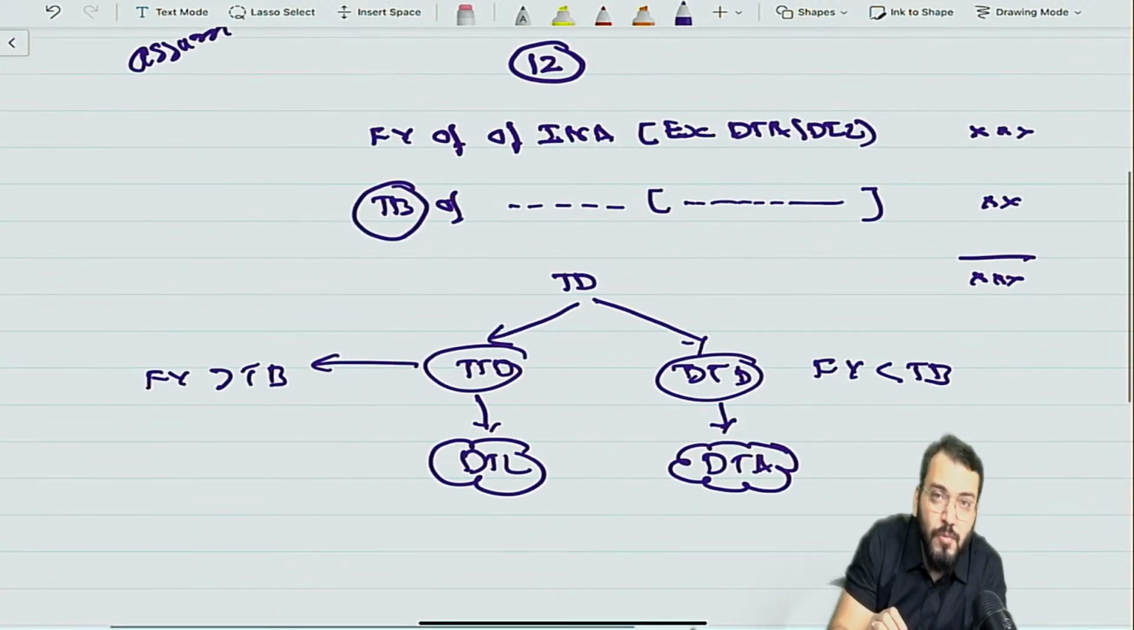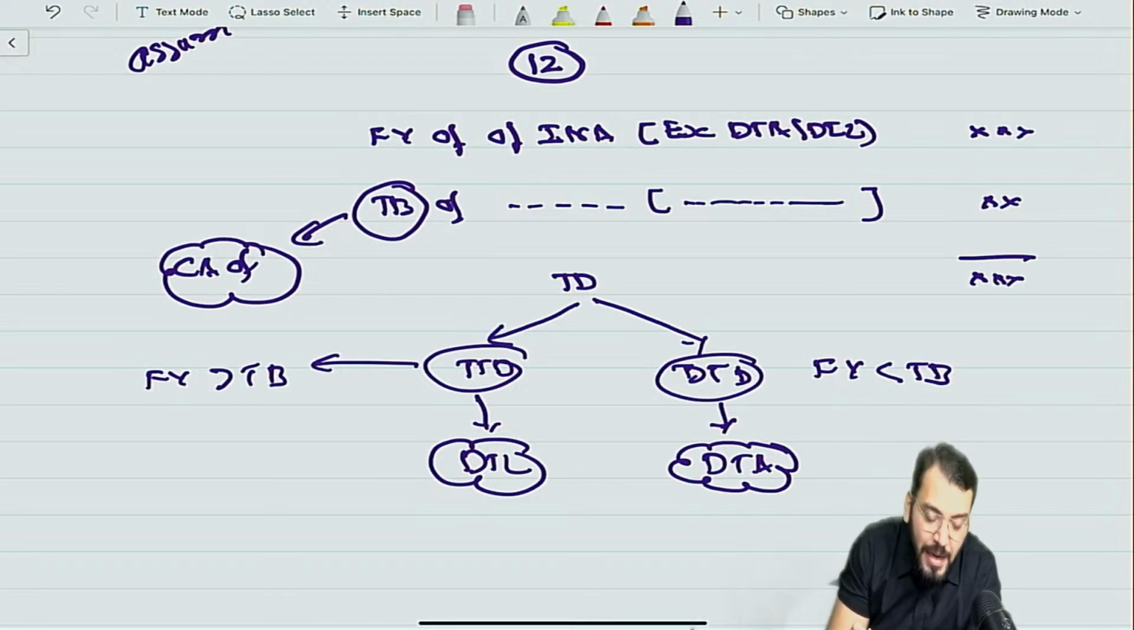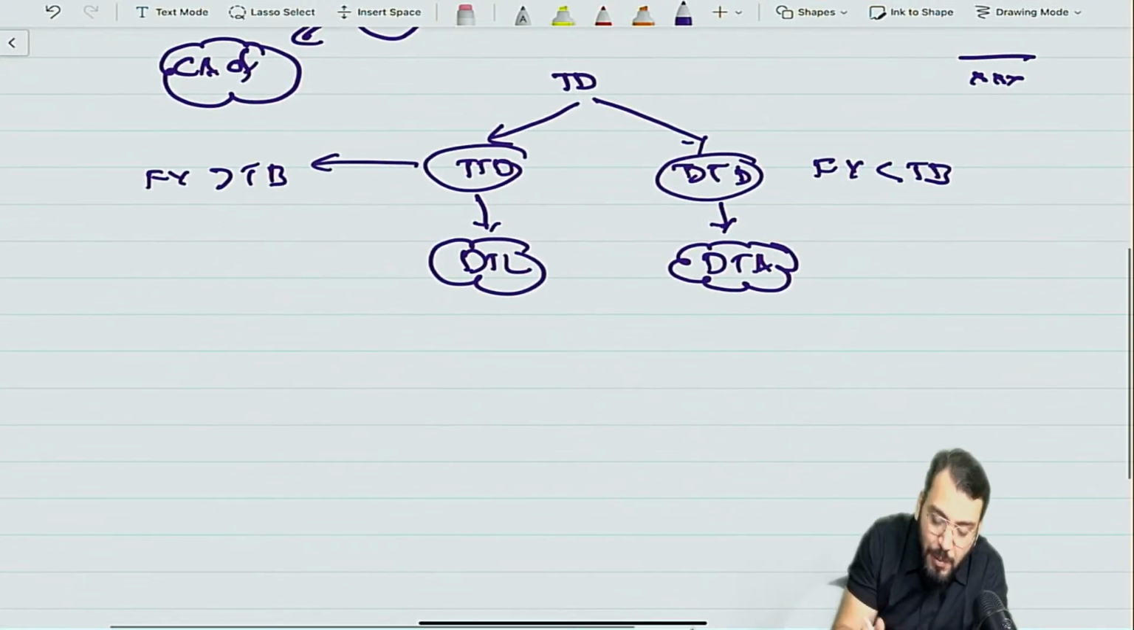The tax base will be given in the question. If the tax base is not given, then assume the carrying amount of the asset is the tax base. This will be our assumption. So if the tax base is not given, we'll assume the tax base is equal to the carrying amount of INA of the acquiring company. Correct.